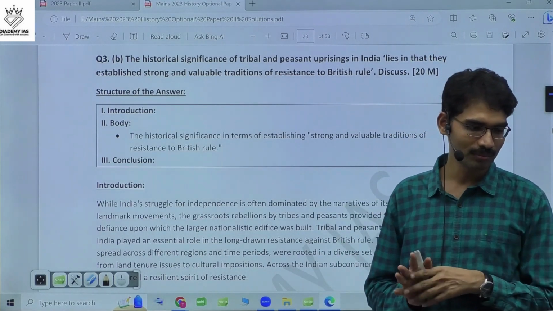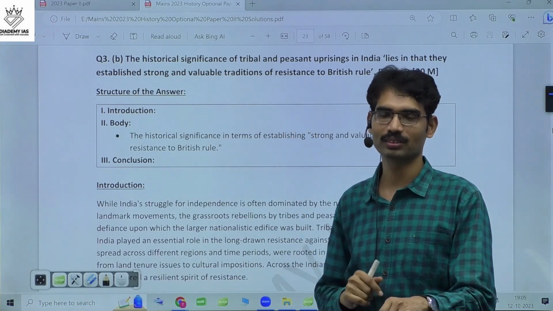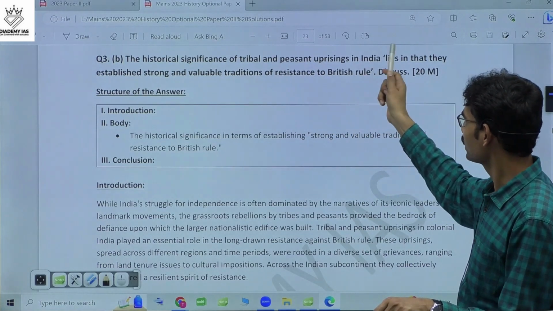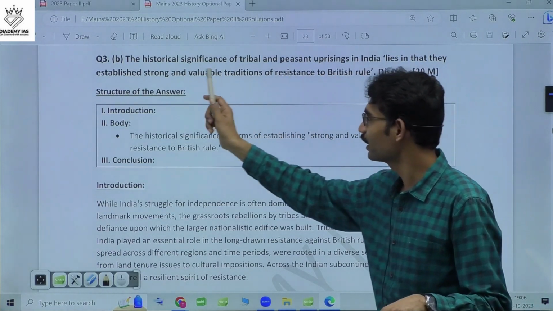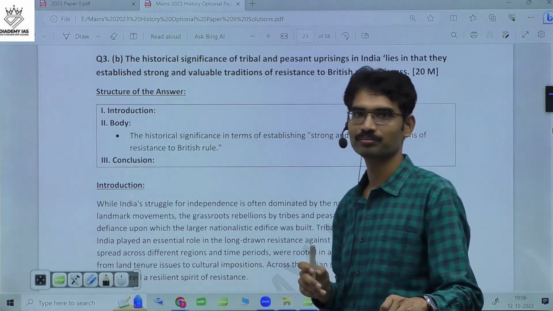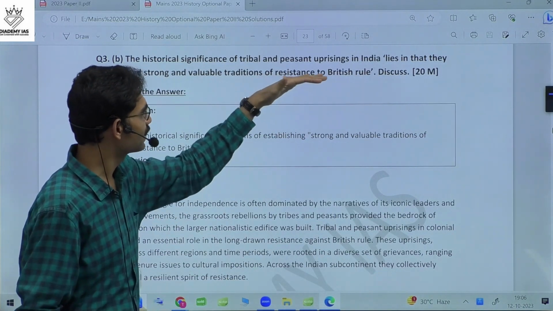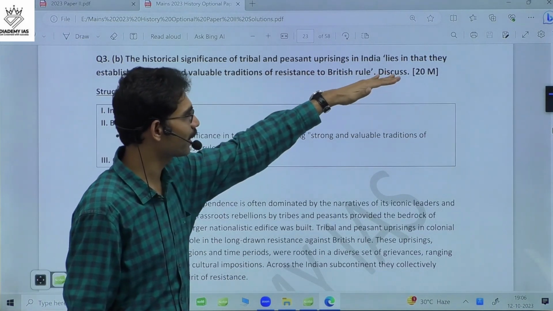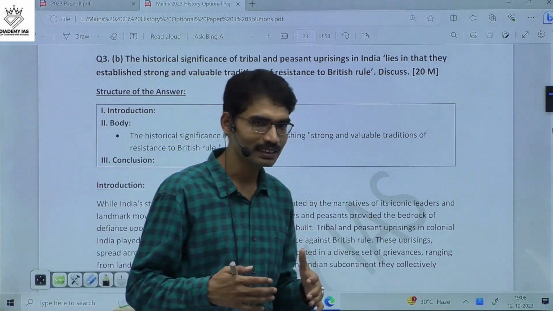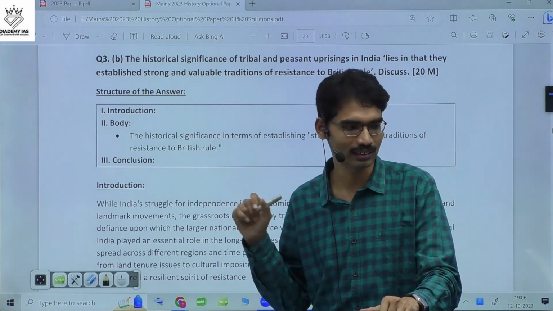In simple terms, it is asking what is the significance of tribal and peasant revolts. The historical significance of tribal and peasant uprisings lies in that they established a strong and valuable tradition of resistance to British rule. So in simple terms, what is the significance of tribal and peasant uprisings in the fight against the British? What is the importance of this?